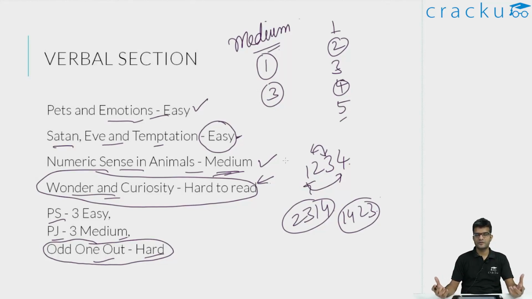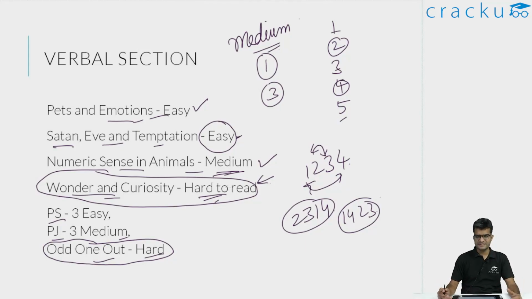When I attempt a reading comprehension, after I skim through the passage, I at least get an idea of what the author is trying to talk about. Then I read the paragraph in detail. This is basically my strategy. Over here, for me to really understand the gist of the entire passage itself was taking a lot of time, because of which I felt this was a hard to read reading comprehension.